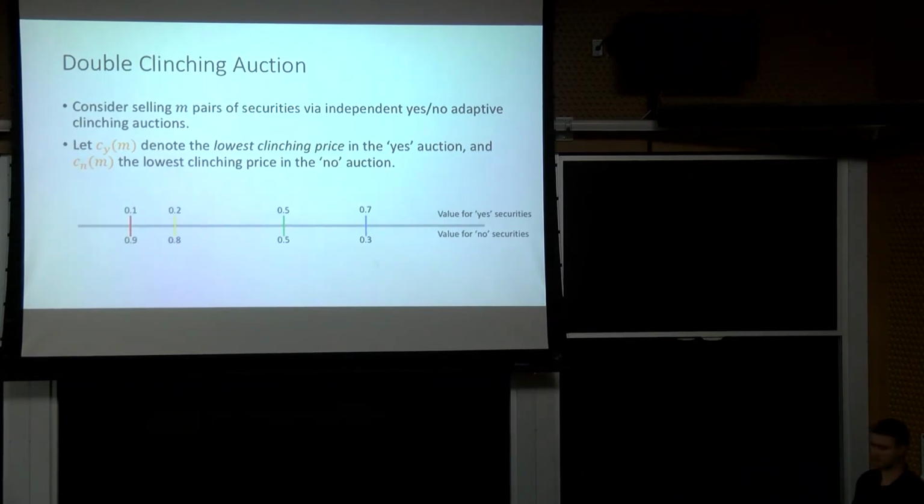So here are the probabilities from the example before. I've left off the wages. On the top line, we have the value for the yes securities. The bottom line is the no's. That's just 1 minus the probability, 1 minus the value for yeses.